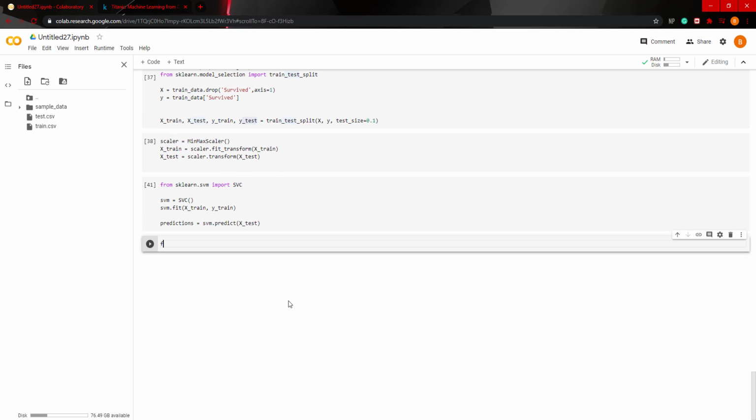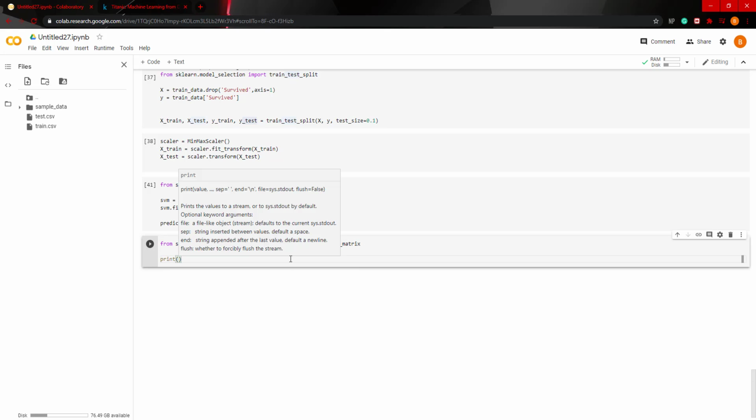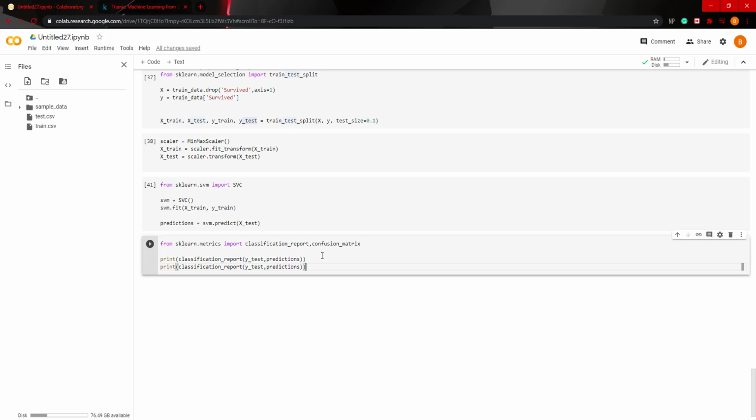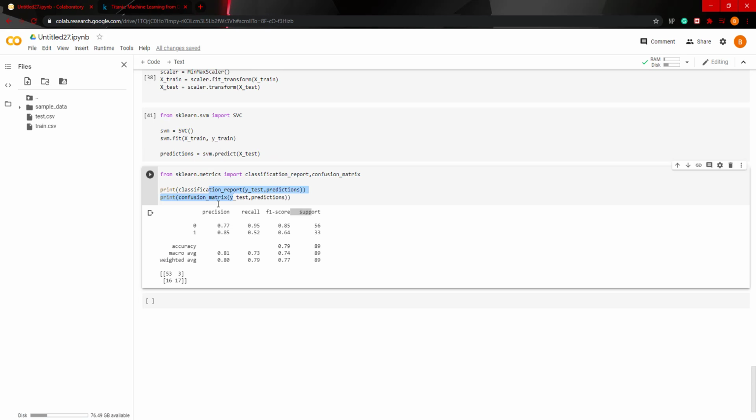Now, in order to see the accuracy, we do from sklearn dot metrics import classification report and the confusion matrix. Then we'll say print, just copy paste, classification report, and it takes the parameters y test, so the true labels, versus the predictions of the model, and then do the same thing for the confusion matrix. So here we have our classification report and our confusion matrix.